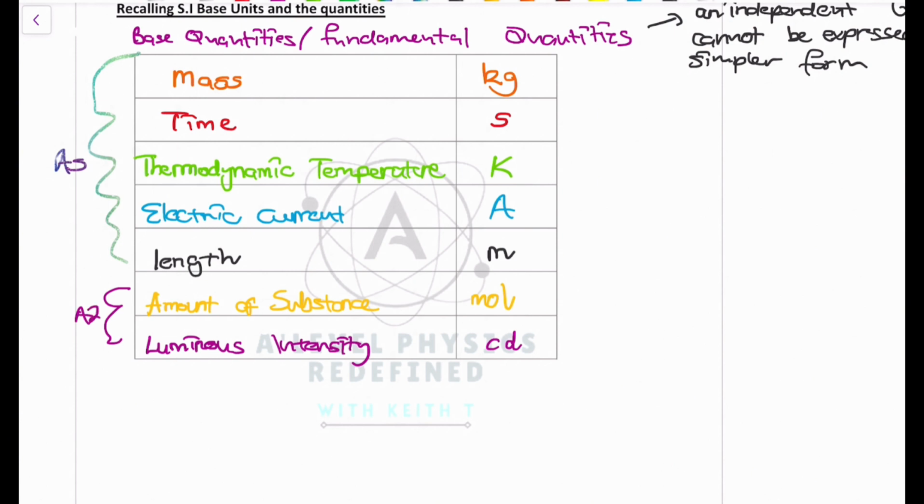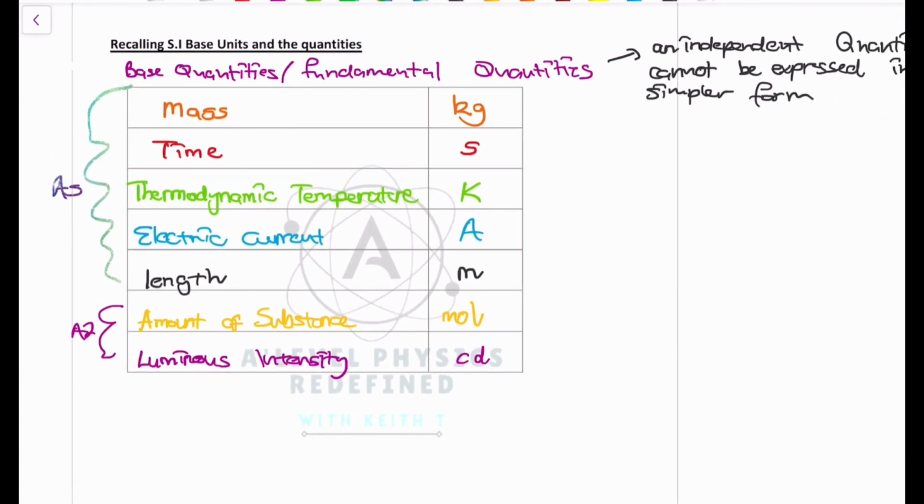Now that we have a basic understanding of what base quantities are, remember, they're physical quantities. Why? They have magnitude and they also have a unit. Those are the two things that must be ringing in your mind whenever you hear the words physical quantities.